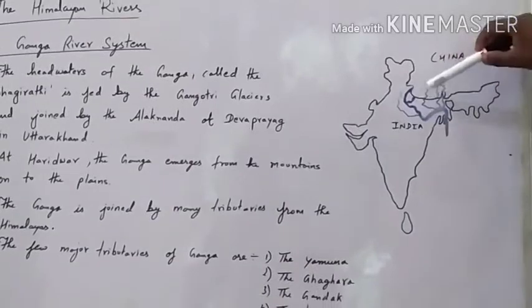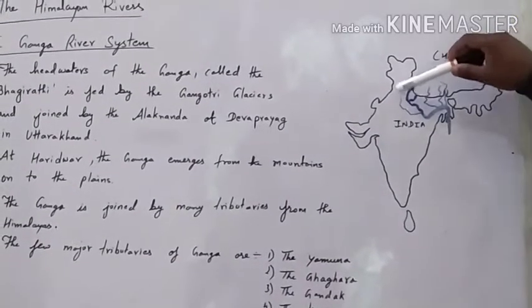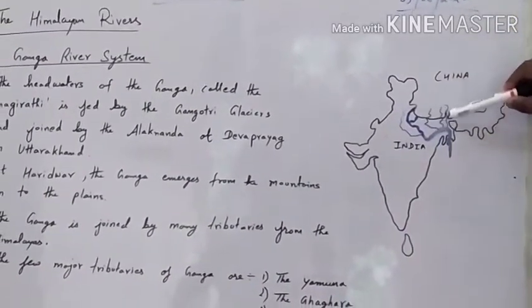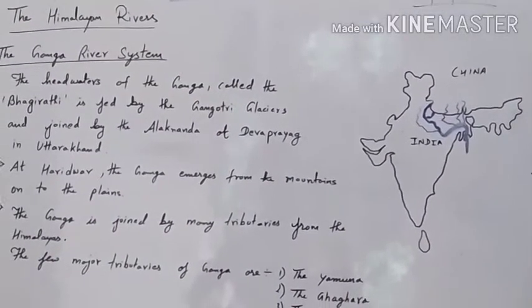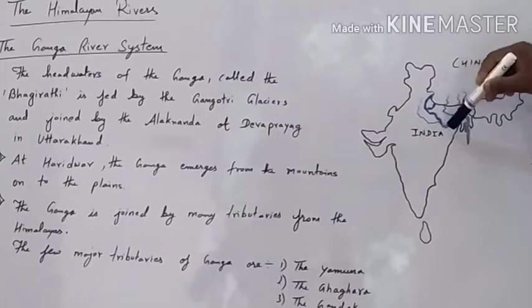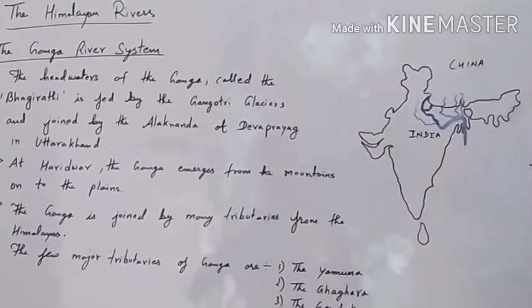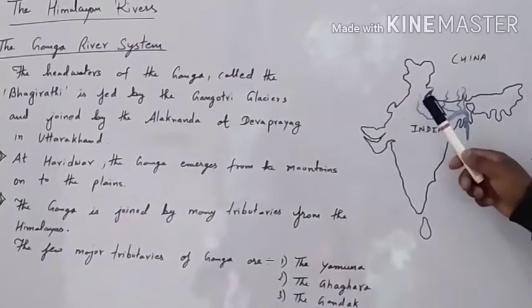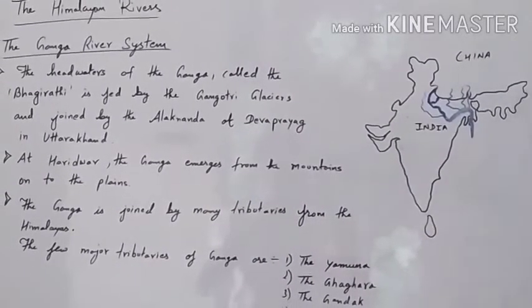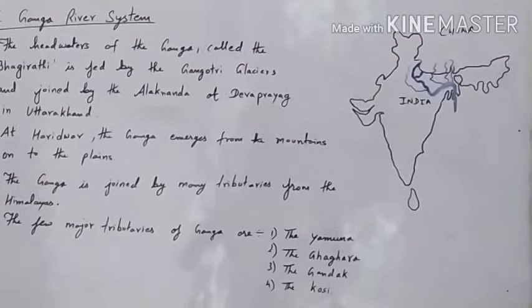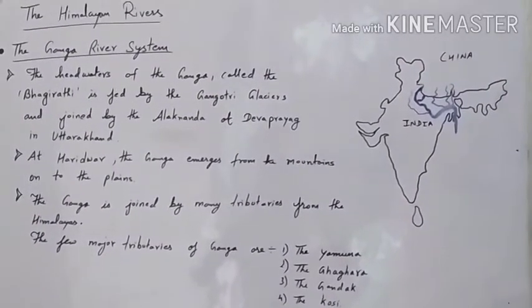As you can see here, this is Yamuna, Gagra, Gandak, Koshi. These are the tributaries of river Ganga, and this is the main big one. You can see here, this is the big river. This is your river Ganga. And the small rivers which are joining are the major tributaries of river Ganga. Besides this, there are others also. You can see in the physical map of India.